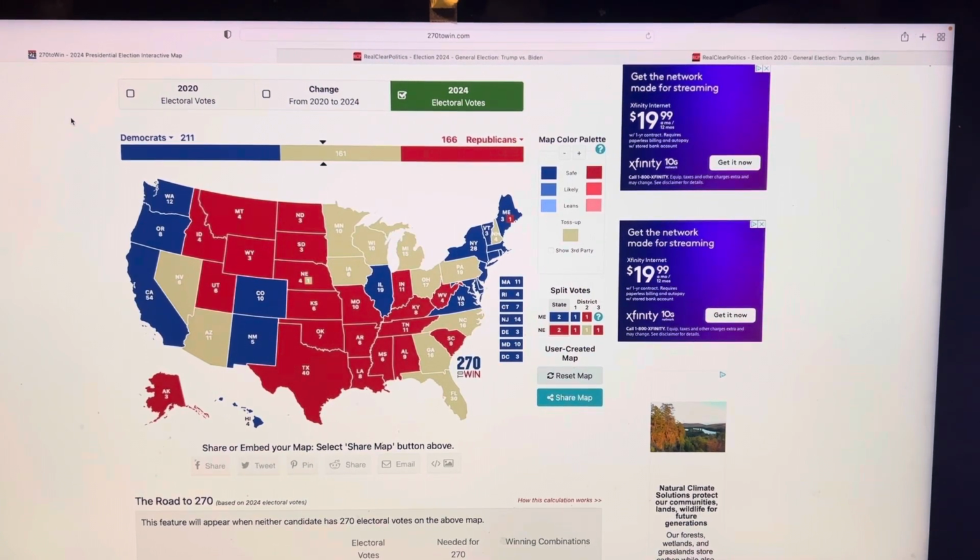Today we're going to talk about doing an election prediction based on the polling differences. I'm going to do a couple of videos, but this is the first one. I'm going to do it based on the polling differences. The only thing I can go by is national polls. The way this works is that if the country trends to the right or to the left, the states would go along that way. So without further ado, let me explain my methodology here.